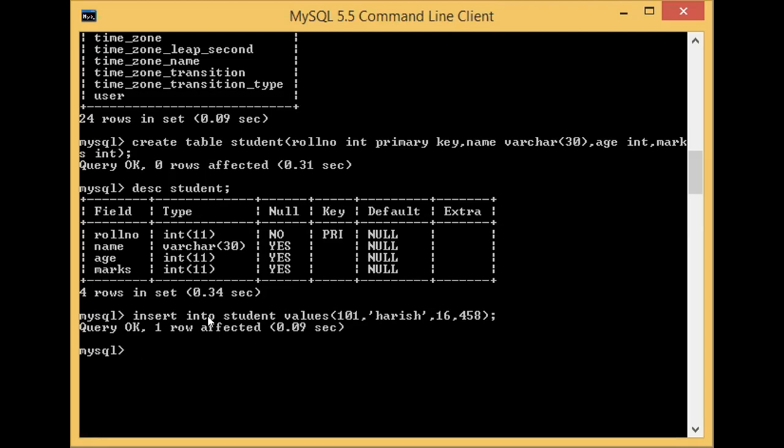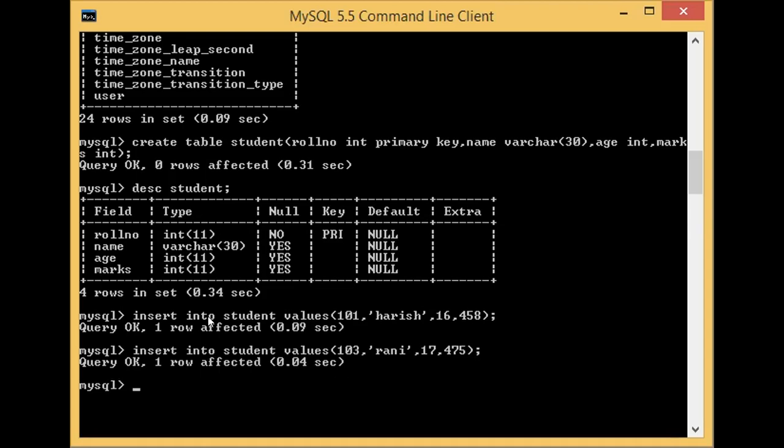Okay, so again I am going to insert one more value. I'm going to just edit the previous command. So now 103 comma, the name is Rani, age 17, mark 475. Okay, so another record also affected. Okay, one more record. So now how many records are in this table, students? Reply fast. 2. Two records.